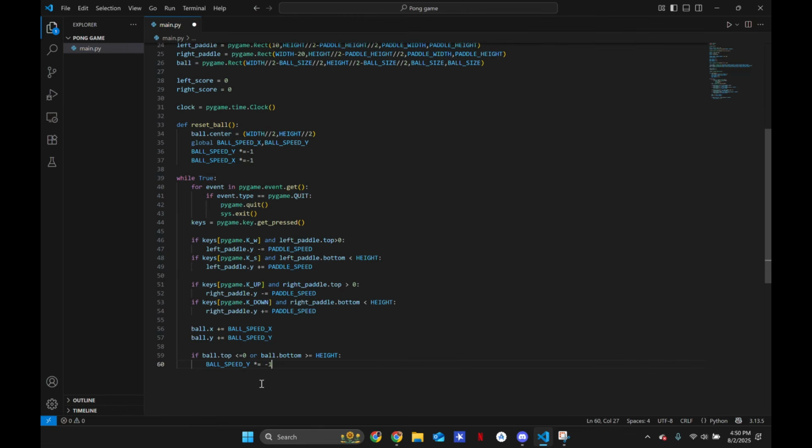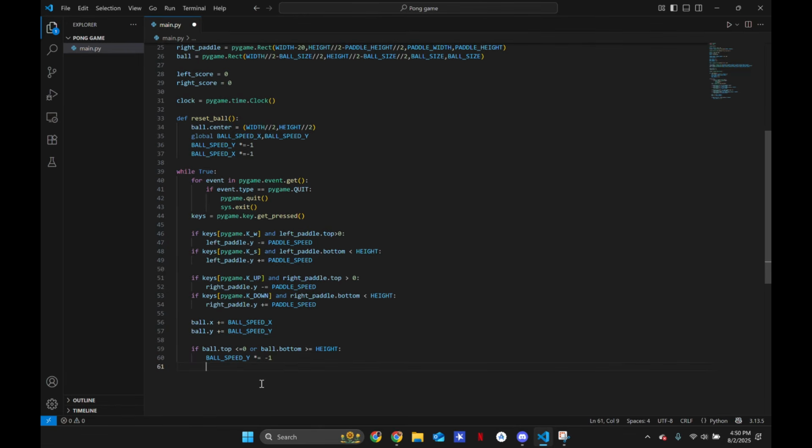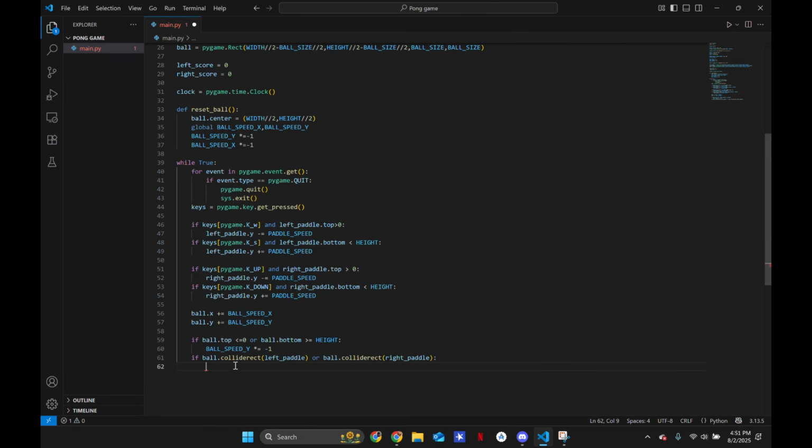So it's just going to invert the speed on the y-axis, so it goes in the opposite direction. Now collisions for our paddles. We have to say if ball.colliderect with our left paddle, or ball.colliderect with our right paddle, then we're going to invert the x speed so that it moves in the opposite way that it was moving on the x-axis. So ball.speed_x *= -1. We're just going to invert that.